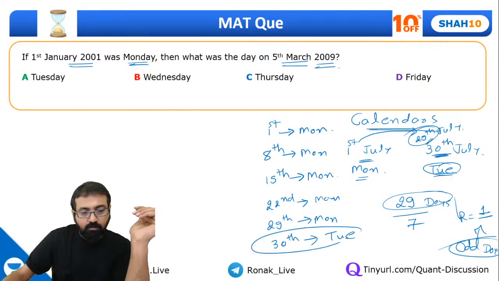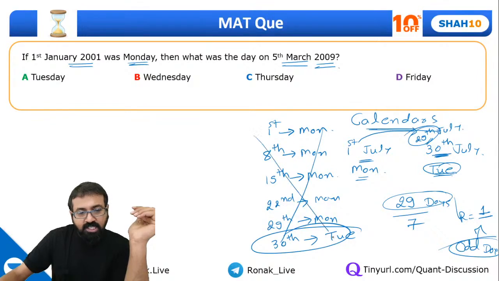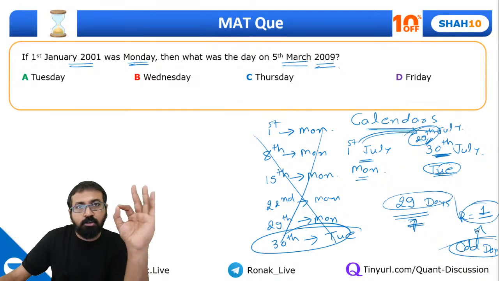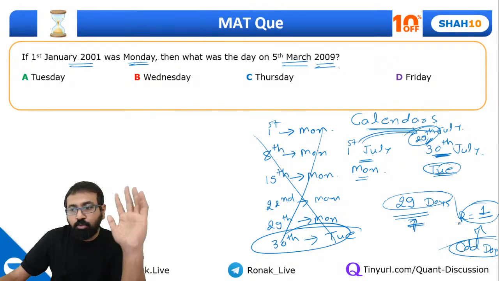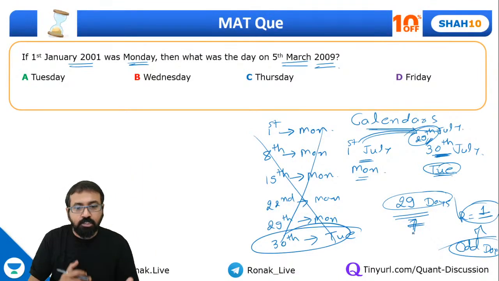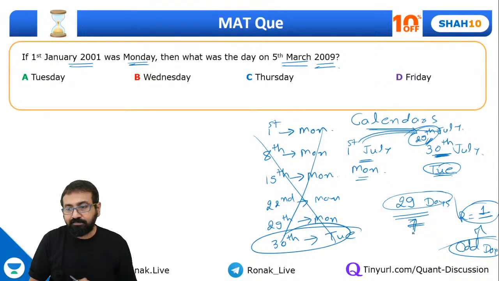But instead of doing all these things, what we did is: if we want to find out the day on 30th July, first we do the calculation up to 29th July. 1 to 29, this is a 29 days period. Divide that period by 7. Whatever remainder you get is called the number of odd days. And your calendar will move forward by the odd days. Right? Have you all understood this? Show me a thumbs up if you are clear up to this point so that I can explain the next point.